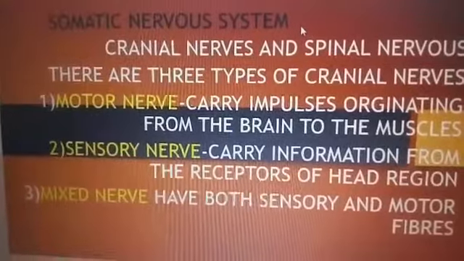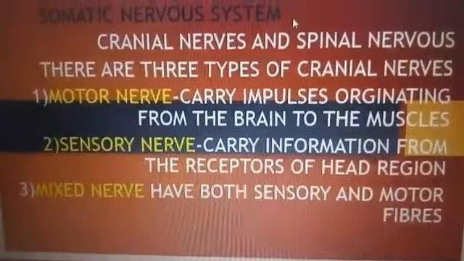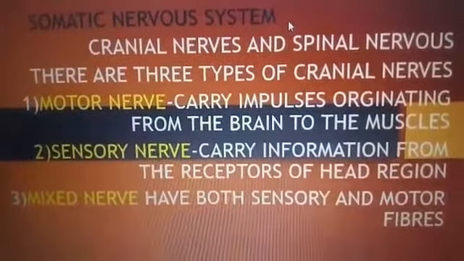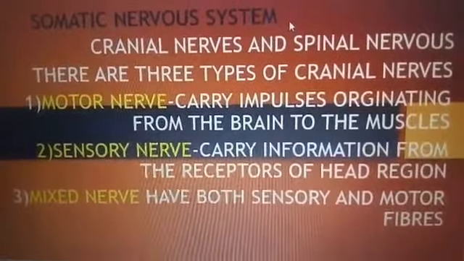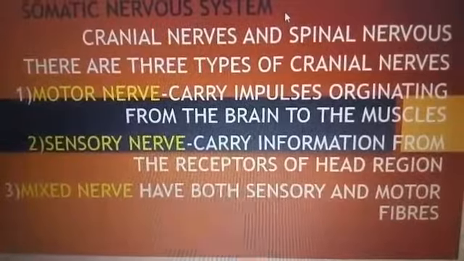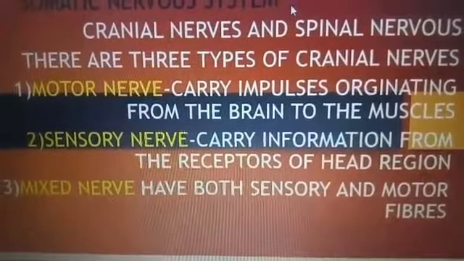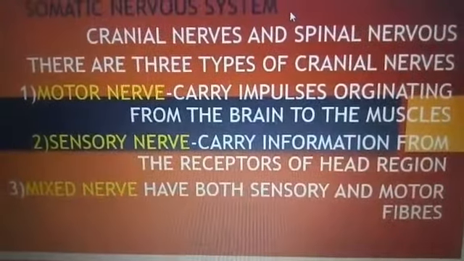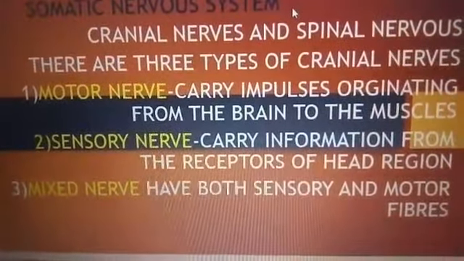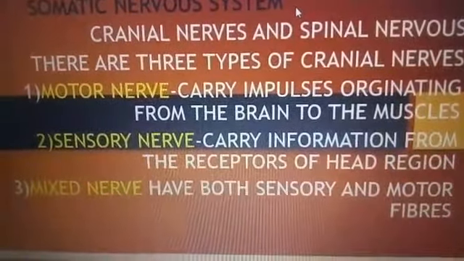On the other hand, the somatic nervous system comprises cranial nerves and spinal nerves. Children, the cranial nerves are the nerves which arise from the brain itself. They comprise three parts: motor nerves, sensory nerves and mixed nerves. The major function of the motor nerve is that it carries impulses which originate from the brain to the muscles. The major function of the sensory nerve is to carry information from the receptors of the head region. And third is the mixed nerve. Mixed nerves are those nerves which have both sensory and motor fibers.